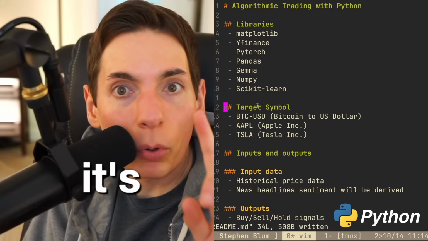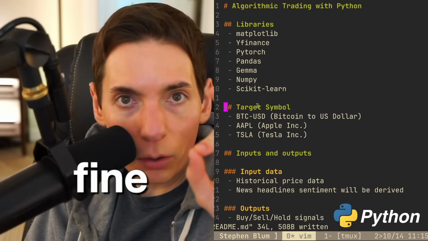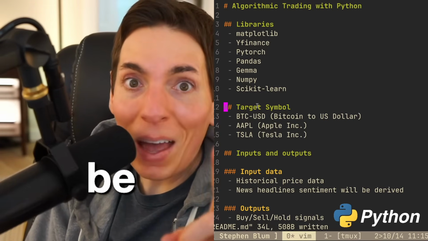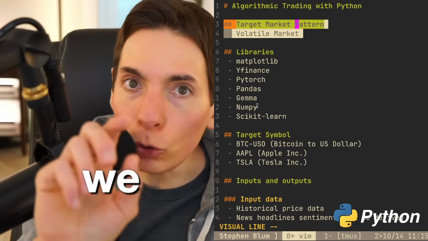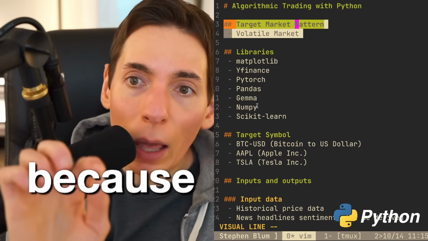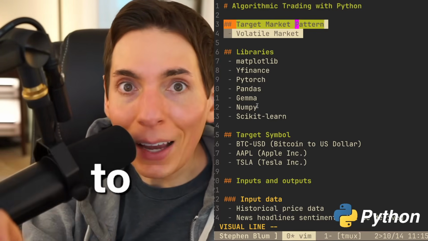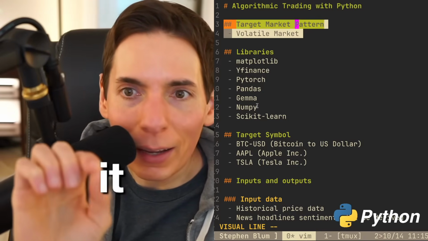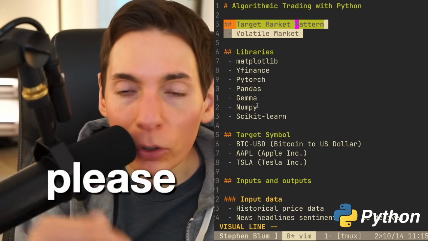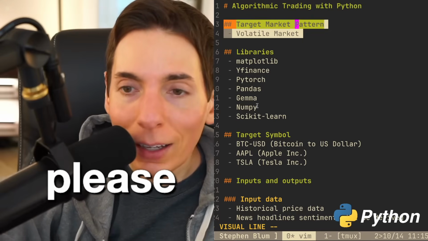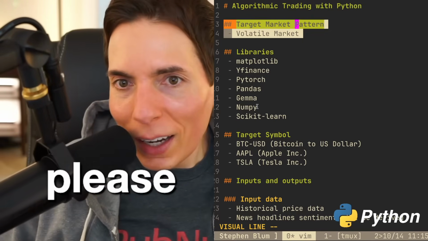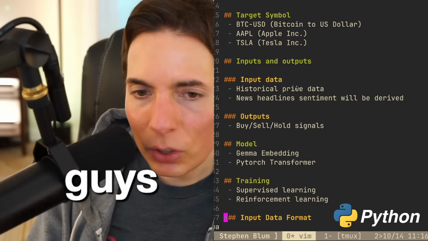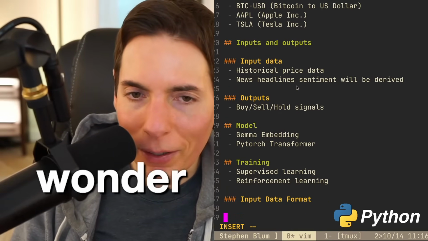This is actually one of the important things. We're going to be training a model that works best for a volatile market. We want to do volatile market because we want to do day trading. We want to be able to place buys and sells, right, for trading, and we want to be able to submit those to target profit within the same day. We want short-term capital gains. That's what we want. So we want our input data format. Let's do this really quick.